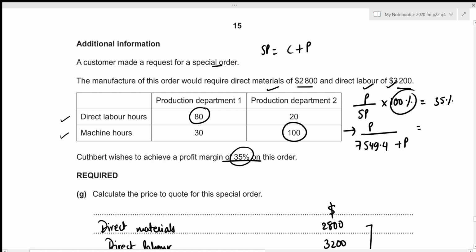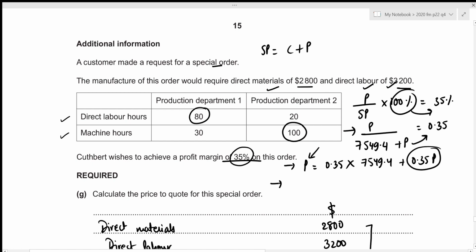And if you bring this 100% to the other side, that will be 35 by 100, which you can write down as 0.35. Now let's bring this to the other side. That will be P equals 0.35 times 7,549.4 plus 0.35P. Let's bring this to this side. So that will be P minus 0.35P equals 0.35 times 7,549.4.